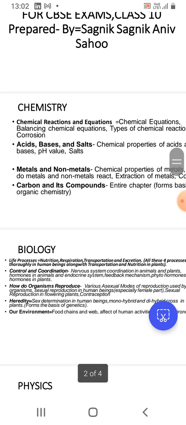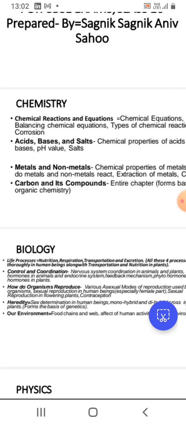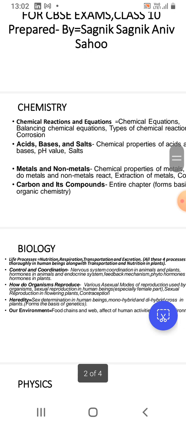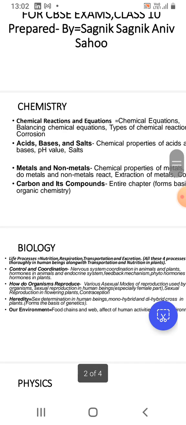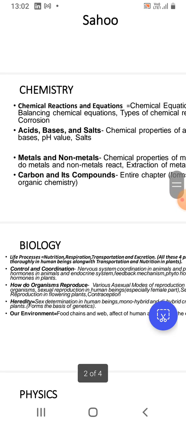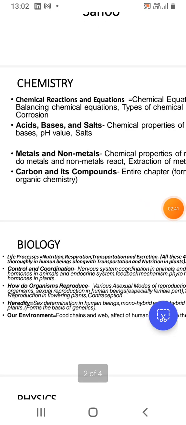In biology, life processes. In the chapter life processes, nutrition, respiration, transportation and excretion, all these four processes are to be studied thoroughly, especially in the case of human beings. All these four life processes need to be studied thoroughly in human beings, along with the transportation and nutrition part in case of plants, which also seems to be quite important. And life processes is indeed the largest chapter of the book.